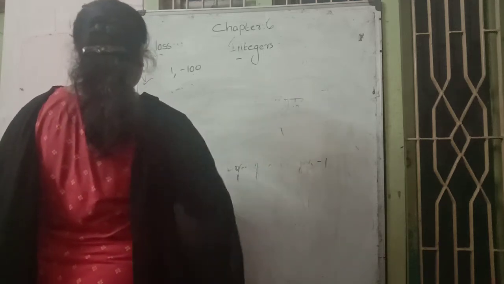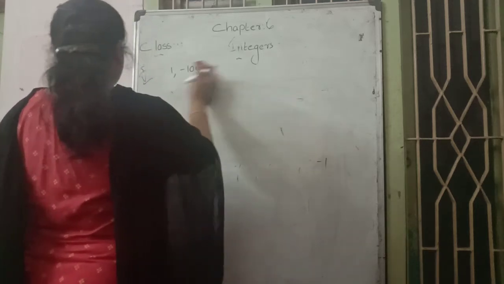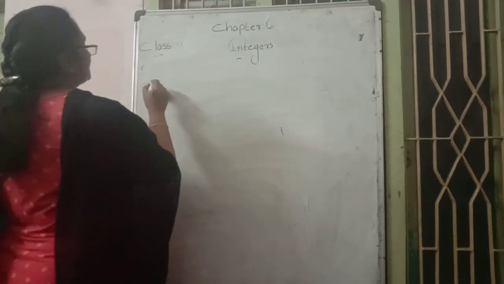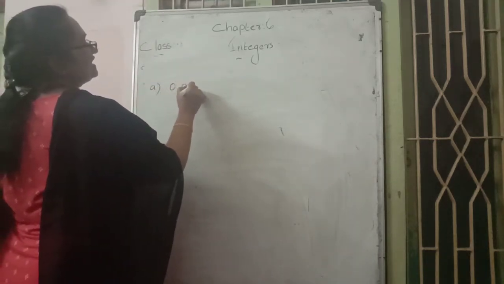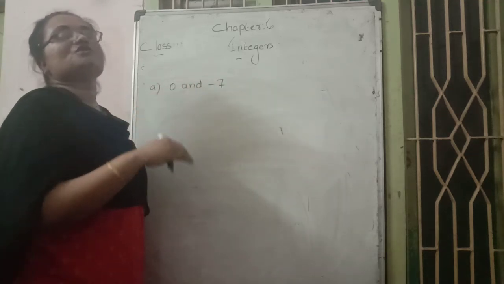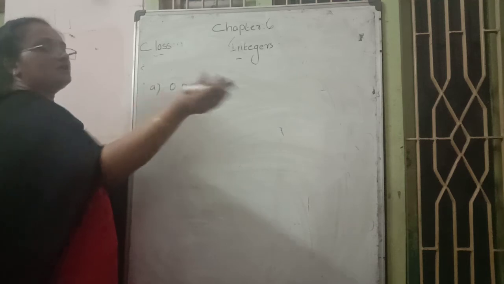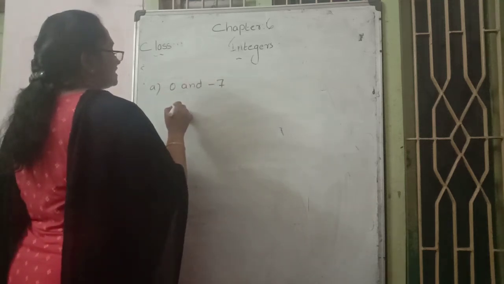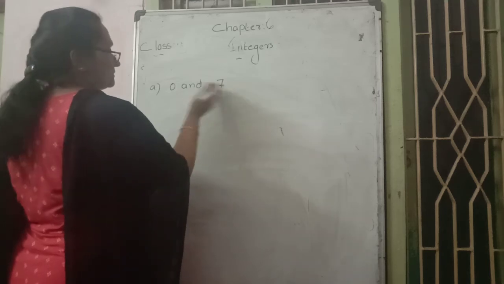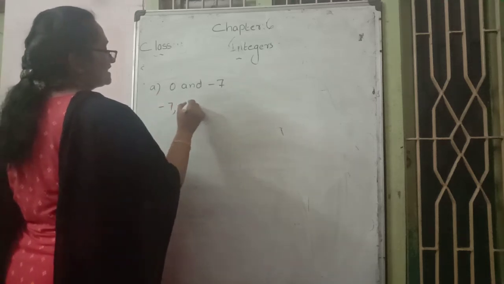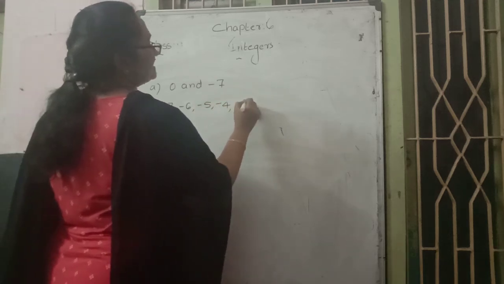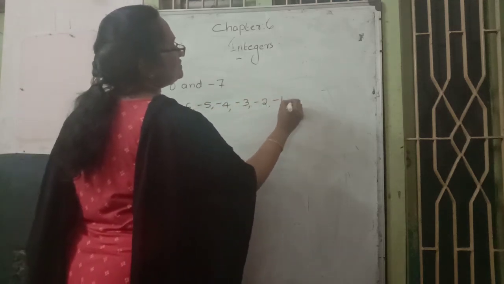Next, they are telling us about writing integers between numbers. Write down the numbers between 0 and -7. On the number line, going from 0 toward -7, we have -6, -5, -4, -3, -2, -1.